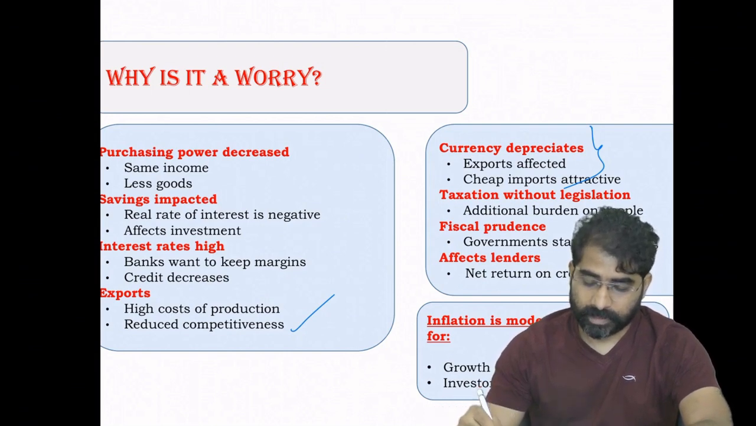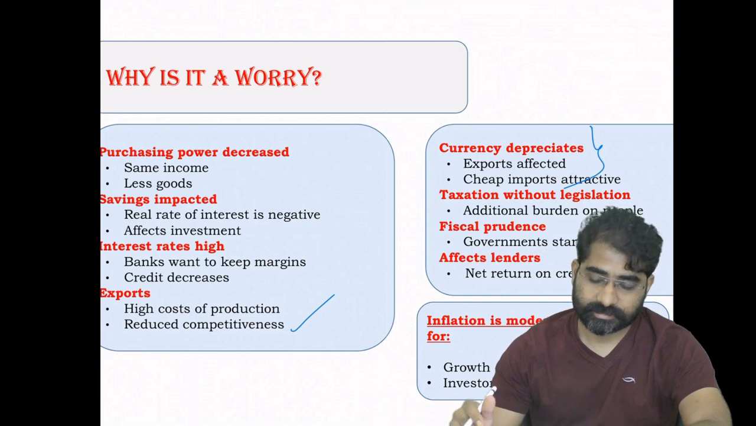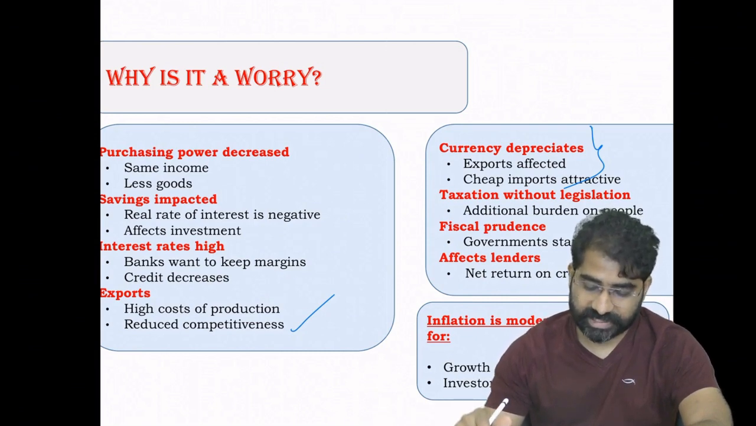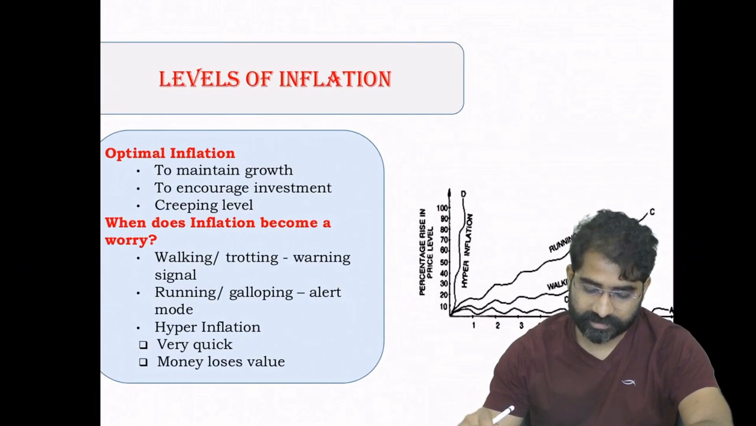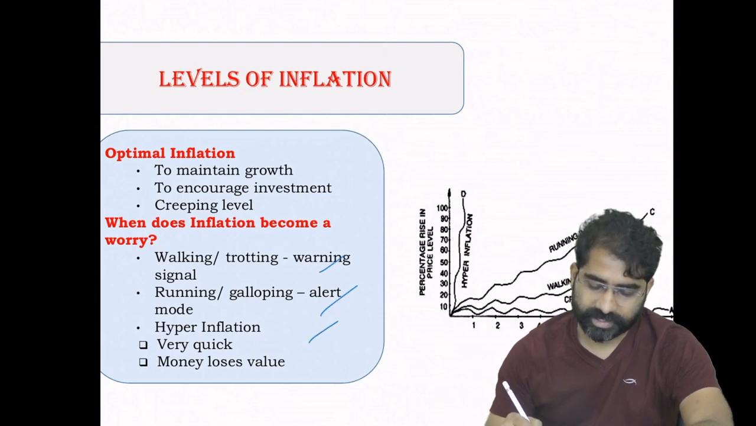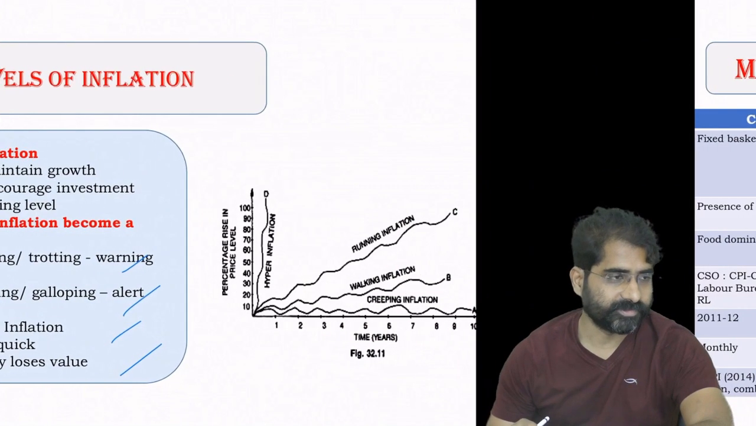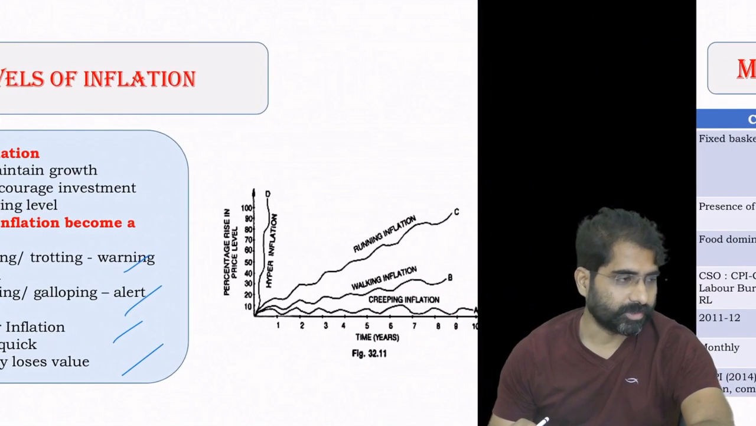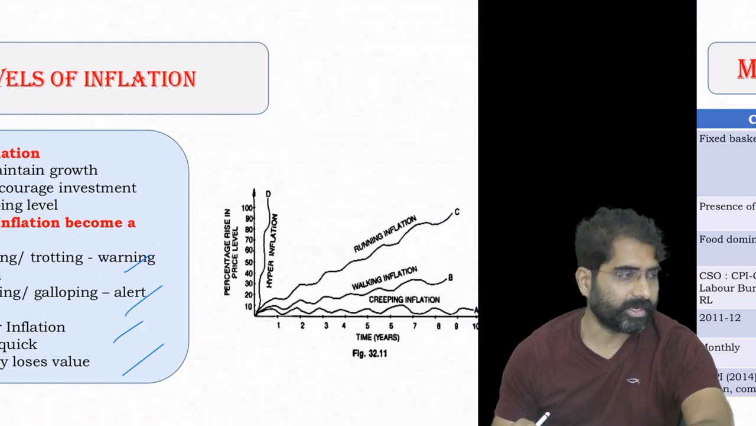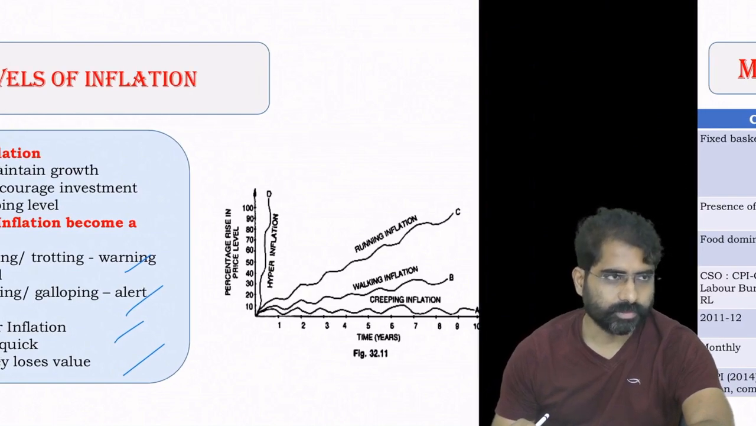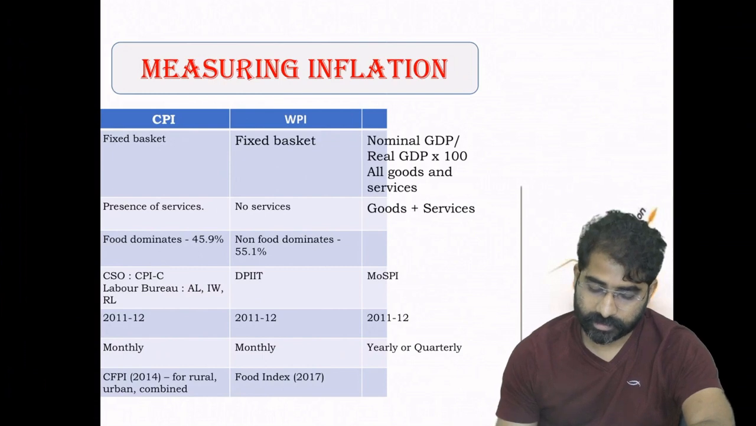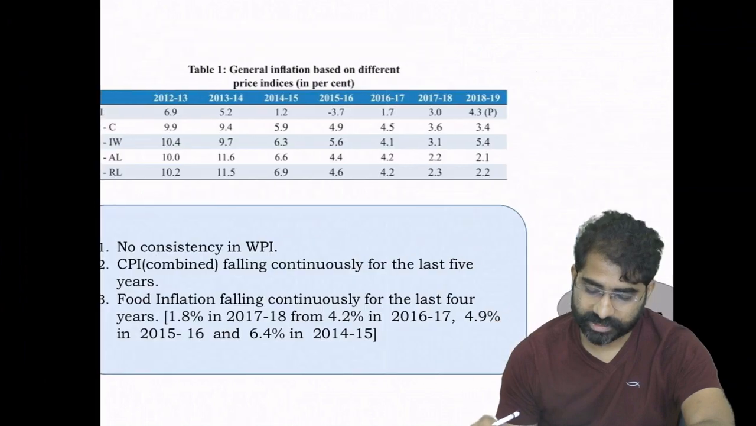Inflation acts like a tax, and it affects lenders, that is creditors, bond holders, etc. This is something you should know. Then creeping, walking, running, and hyperinflation. You all know this graph, so we can't be slow here, we need to be fast. No confusion there. Then CPI, WPI, I've discussed completely, so you can check later on.